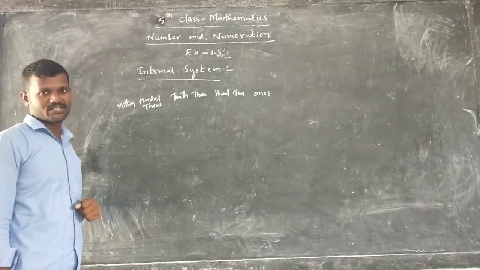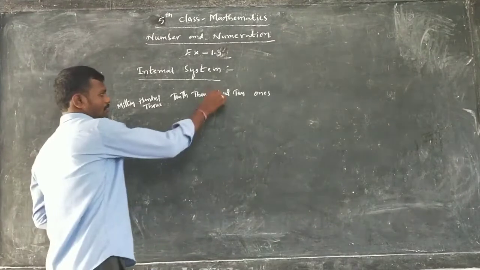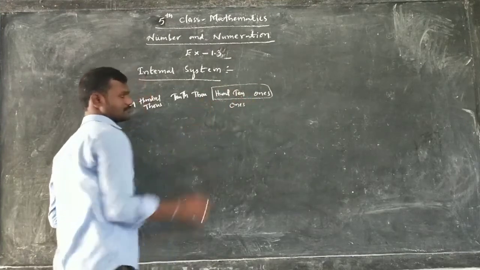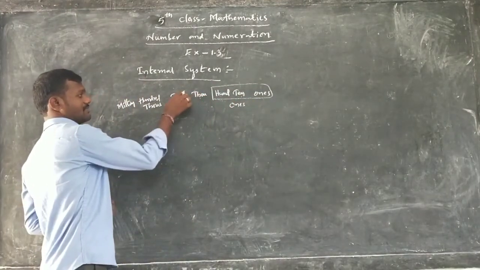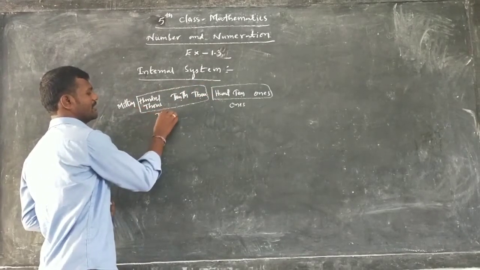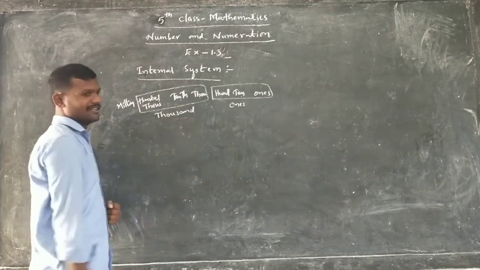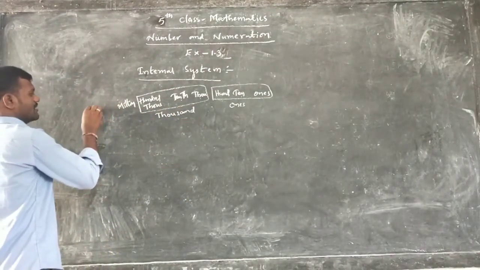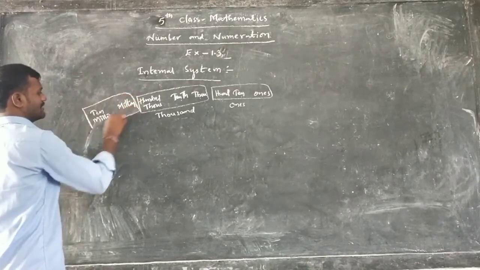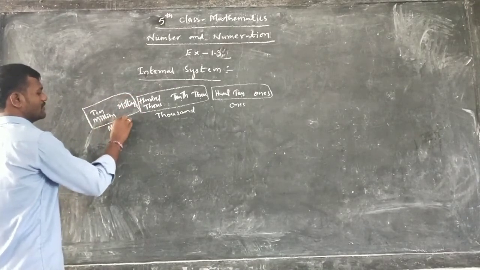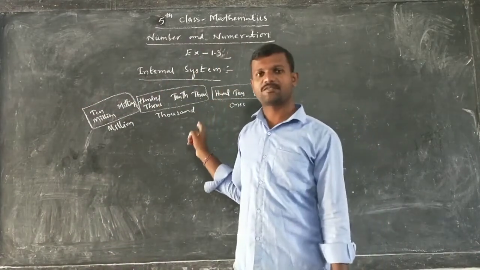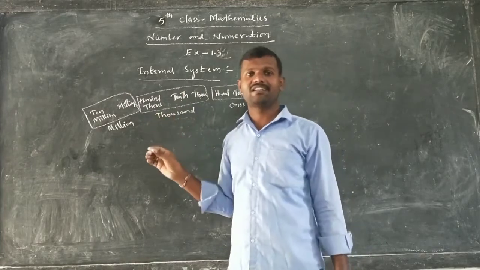In the international system, what are we writing here? Ones, tens, hundreds. These three come into one period. It is the ones period. Next, thousands, 10,000s, 100,000s. This comes into the thousands period. Then next one, millions. After millions, if there is any number, we write 10 millions. It is called the millions period. So ones period, next thousands period, next millions period we have in the international system.